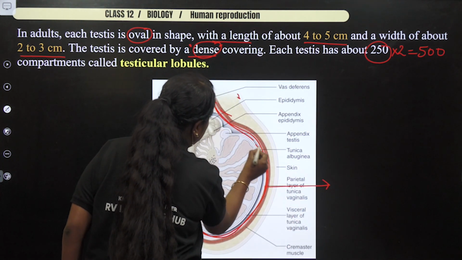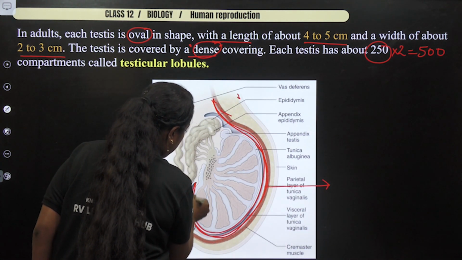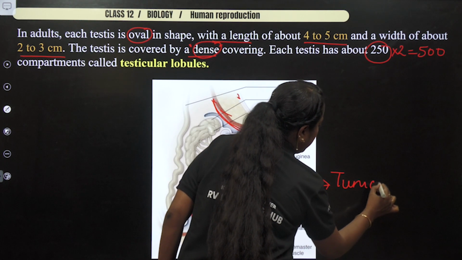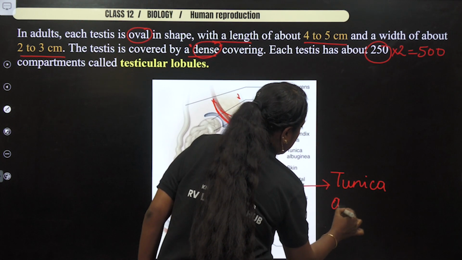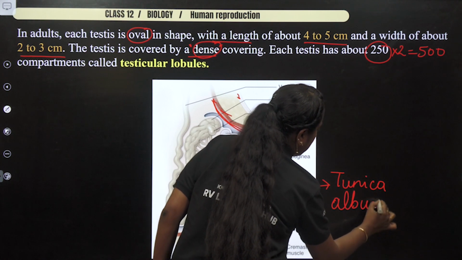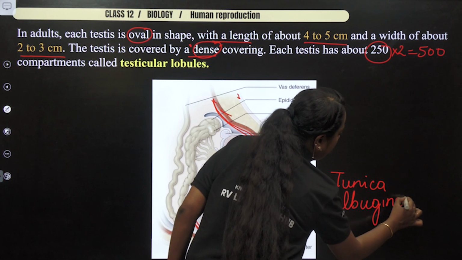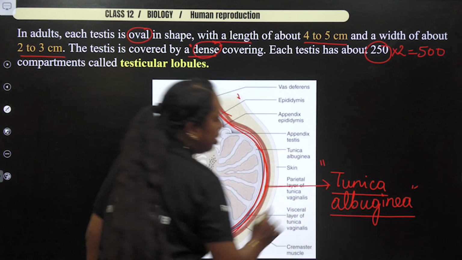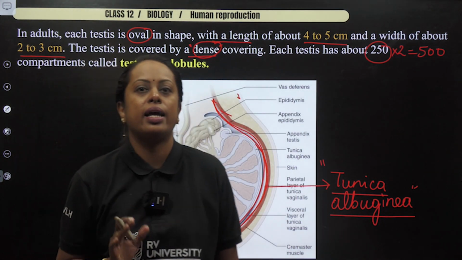Let me make it a little bit thick for you. Tunica albuginea. The true covering of the testis. So please make a note of this word. It is the true covering, the dense covering.